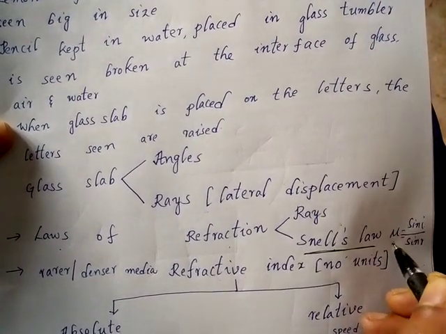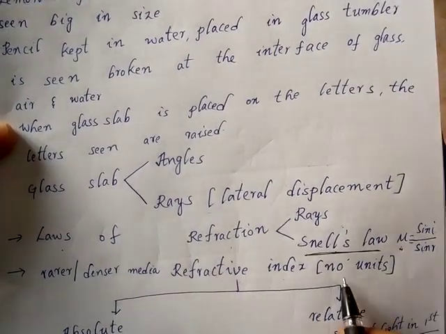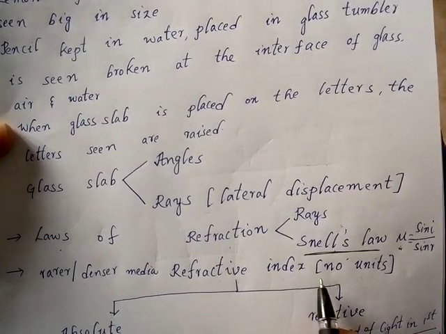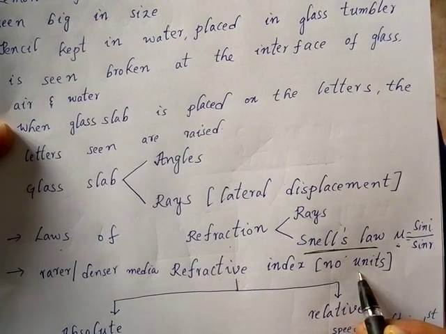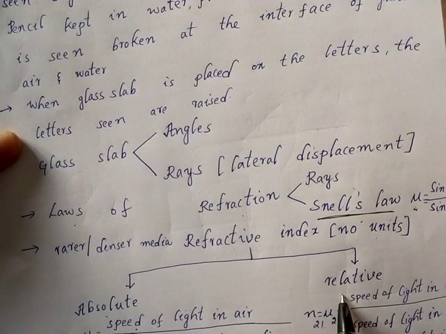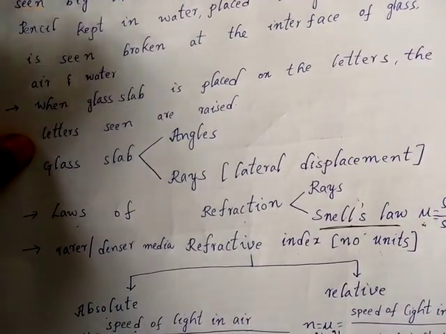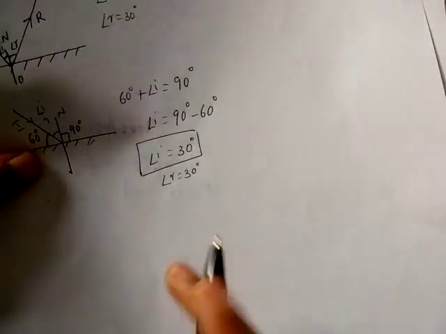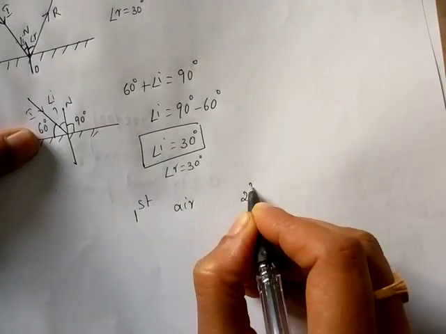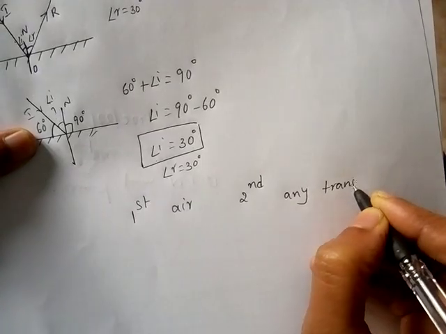This ratio is called the refractive index, and refractive index doesn't have any units. Remember, it is a pure ratio, so no units for it. Then refractive index is again divided into two types: one is absolute refractive index and the other one is relative refractive index. Absolute refractive index means the first medium is air, and the second medium can be any transparent medium.